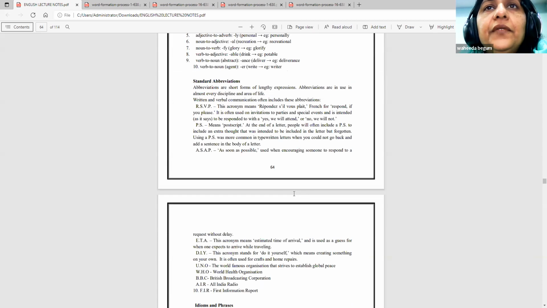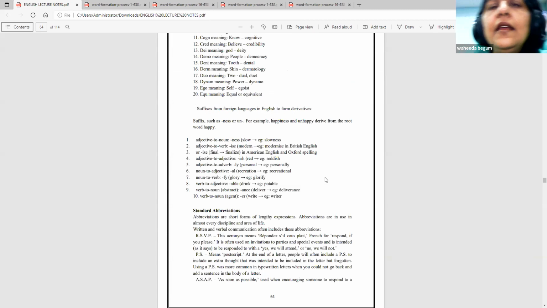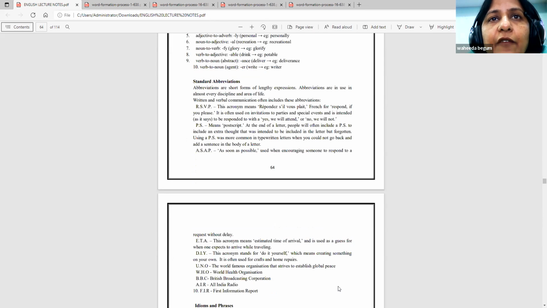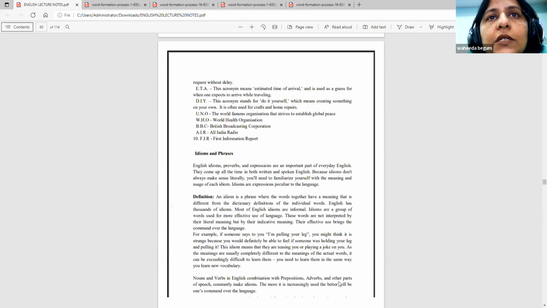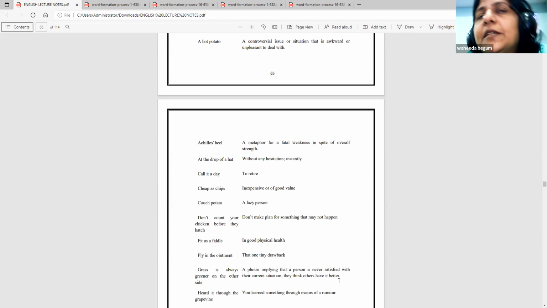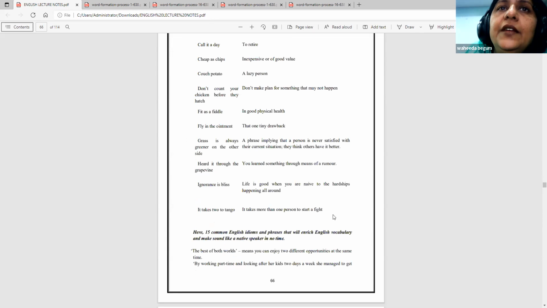So we have these root words and the affixes, that is the prefixes and the suffixes. Tomorrow we'll see standard abbreviations. I think Thursday you don't have a class, right? Friday we have two classes. So maybe we'll go through idioms and phrases. It's a very interesting and very small topic.